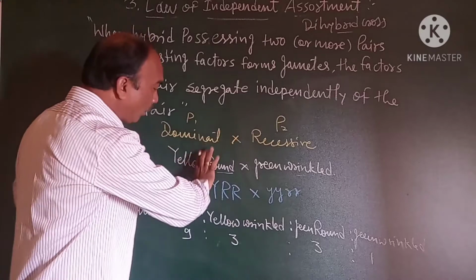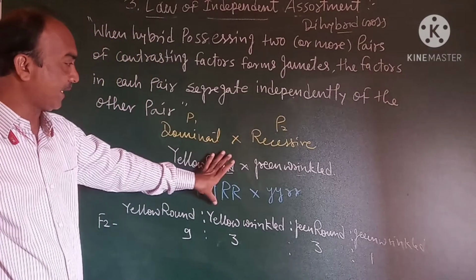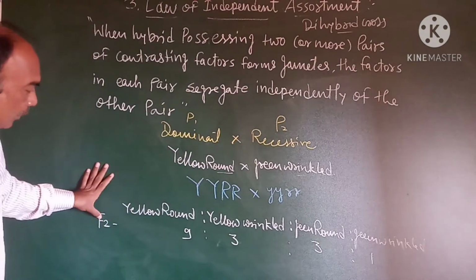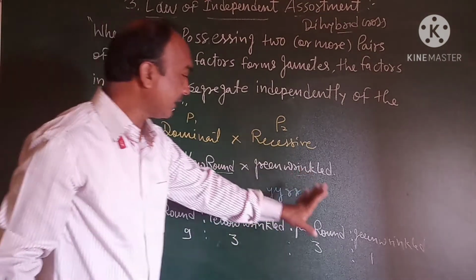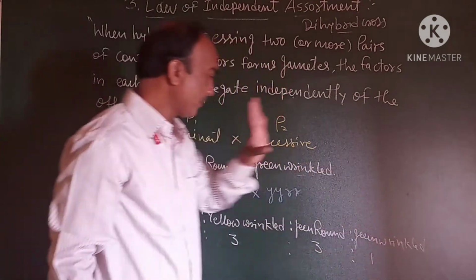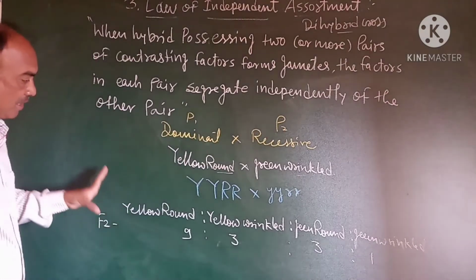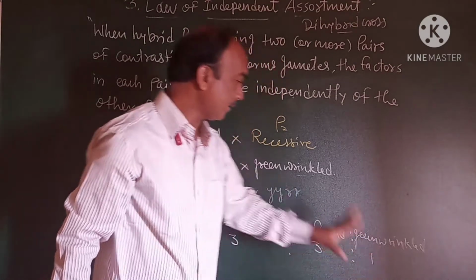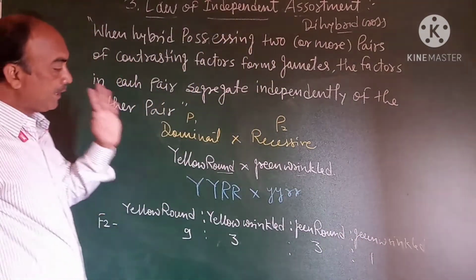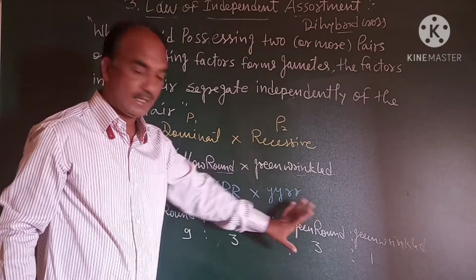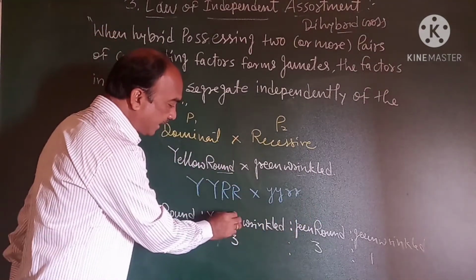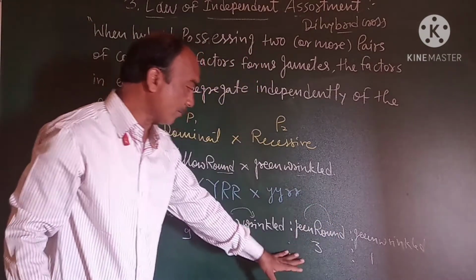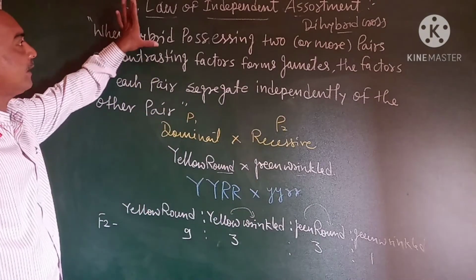These are the homozygous or pure parents. In the F2 generation, yellow round, yellow wrinkled, green round and green wrinkled are produced. The parental combination has 9 yellow round plants and 1 green wrinkled. But in the F2 generation, new combinations are produced, like yellow color associated with wrinkled and green color associated with round. This is the law of independent assortment.